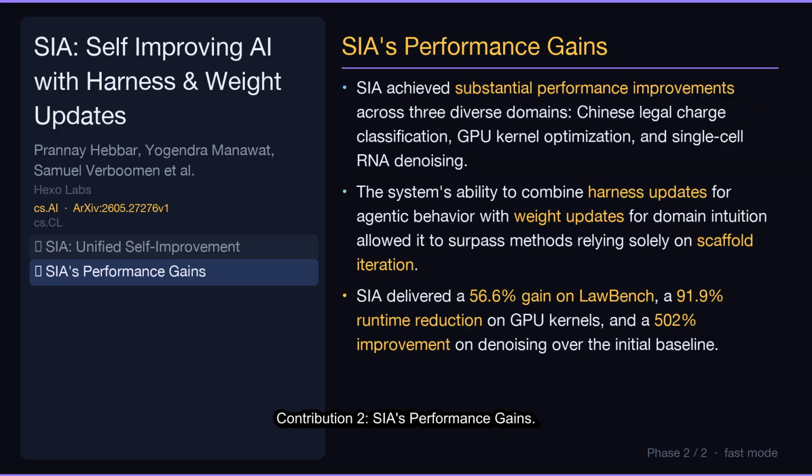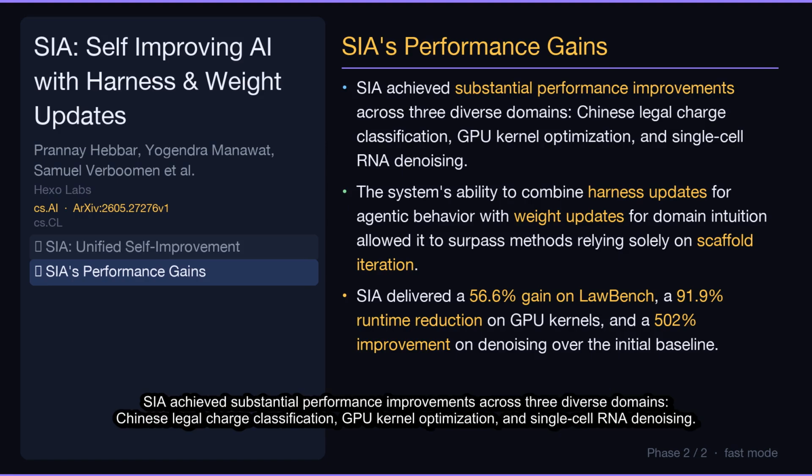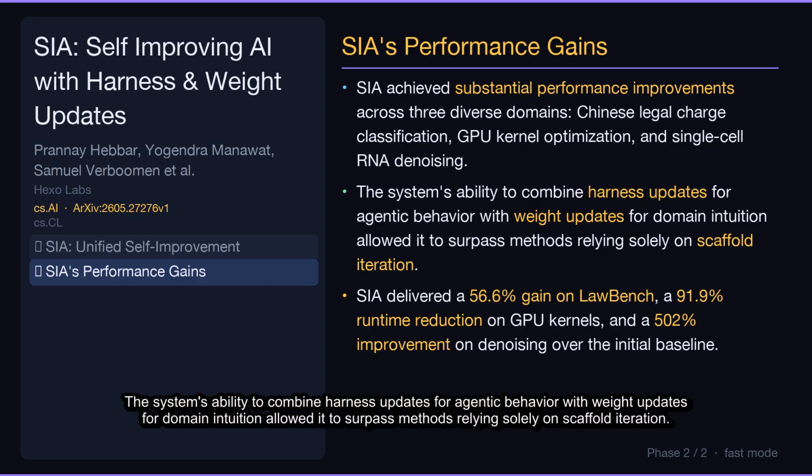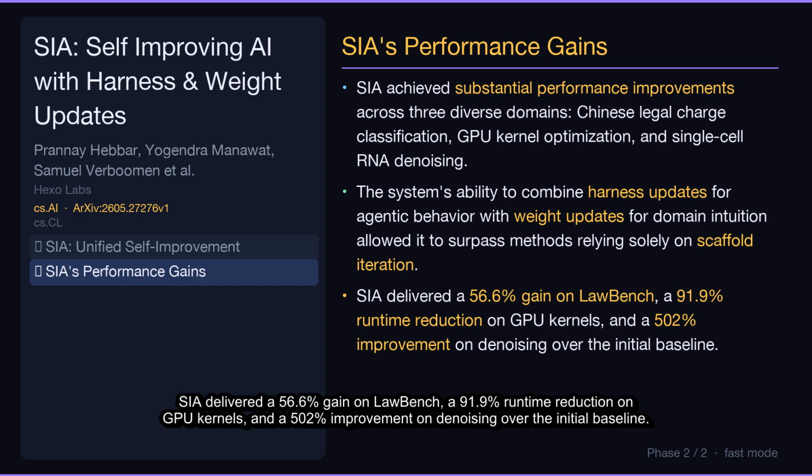Contribution 2, SIA's performance gains. SIA achieved substantial performance improvements across three diverse domains: Chinese legal charge classification, GPU kernel optimization, and single-cell RNA denoising. The system's ability to combine harness updates for agentic behavior with weight updates for domain intuition allowed it to surpass methods relying solely on scaffold iteration. SIA delivered a 56.6% gain on law bench, a 91.9% runtime reduction on GPU kernels, and a 502% improvement on denoising over the initial baseline.